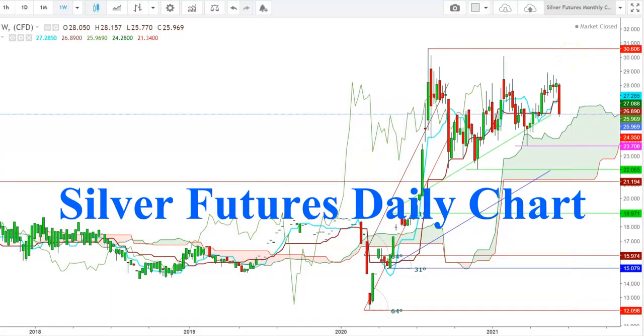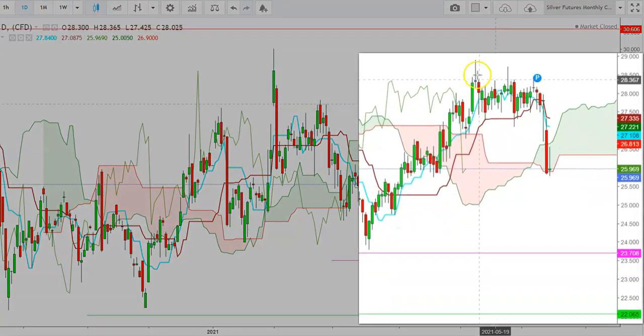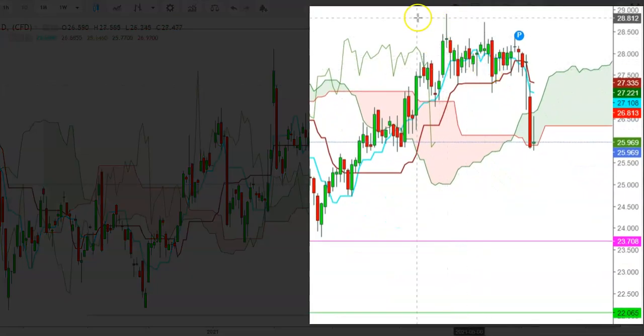So friends, now let's check this move in a daily time frame. Here in a daily time frame, you can see how the silver futures have been facing stiff resistance at the levels of $28.912, which they tested on May 18, 2021, when this first exhaustive candle was created in a daily time frame, and the second exhaustive candle was seen in silver futures on June 1st, 2021, which got confirmation with this sharp downward move on June 3rd.